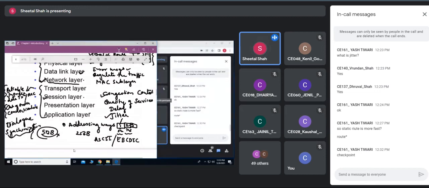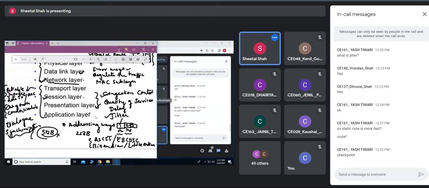Then some hosts might be using big endian, and some might be using little endian. You know what big endian and little endian are? You might have studied it in your CSA. All this would be taken care of by the presentation layer. So there is not much work for the session layer and presentation layer.